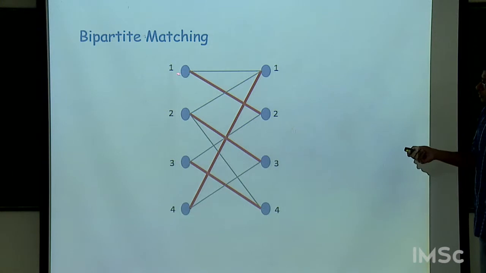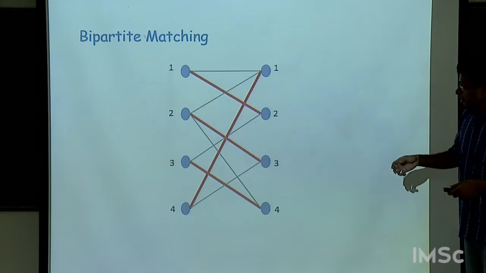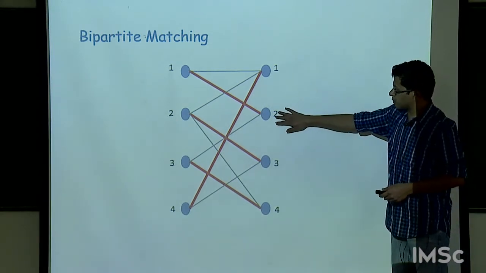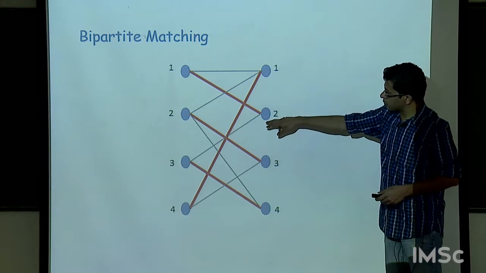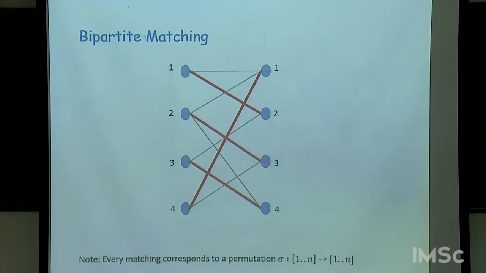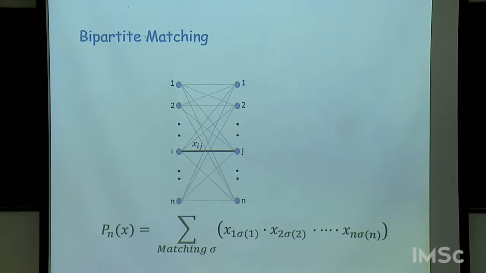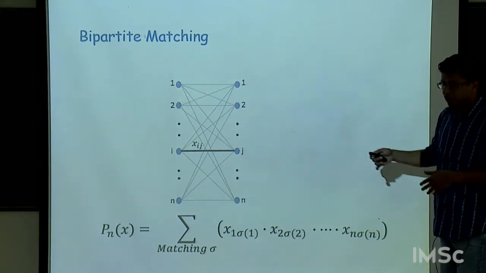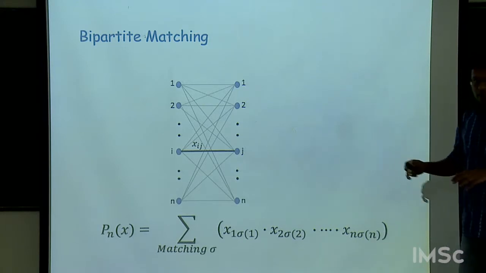So you see that each perfect matching very naturally corresponds to a permutation. For example, the permutation corresponding to this matching would be 1 maps to 2, 2 maps to 3, 3 maps to 4, and 4 maps to 1. Now, just like we defined the Hamiltonian, you could define another polynomial. It has a funny name, the permanent, like this. It's the sum over all perfect matchings in the complete bipartite graph, essentially.